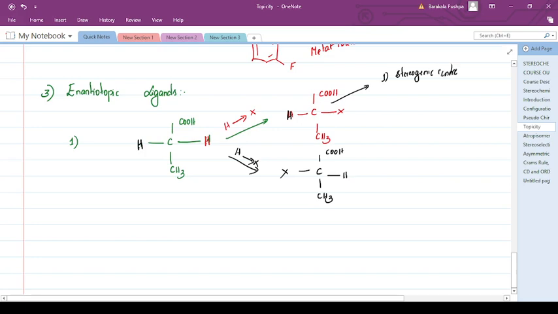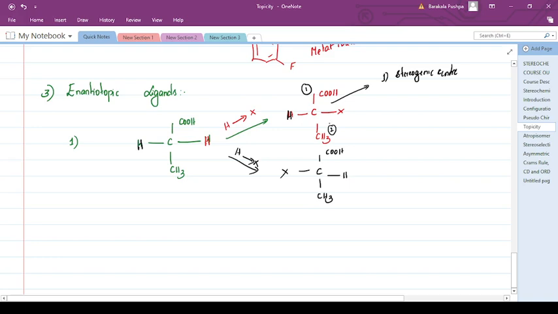Now consider the priority of the groups. The first priority is COOH and the second priority is CH3.